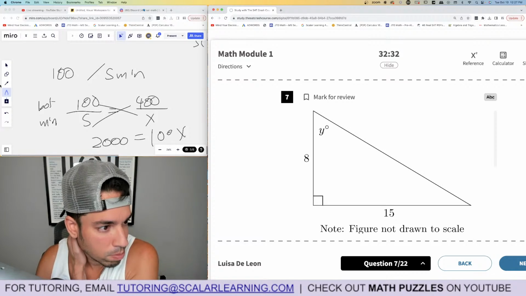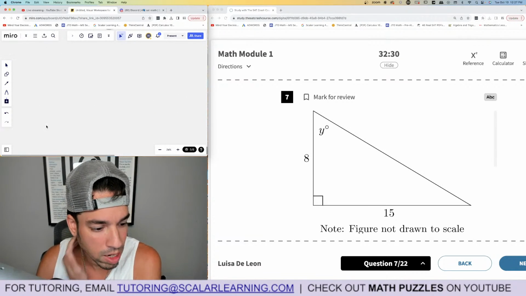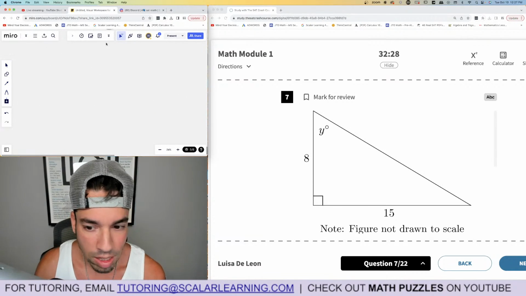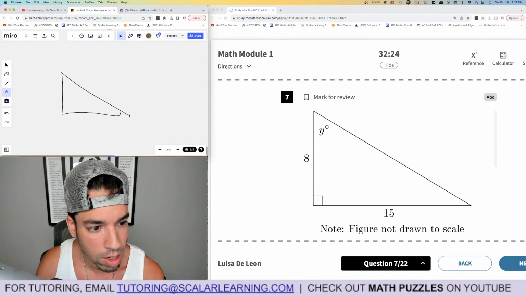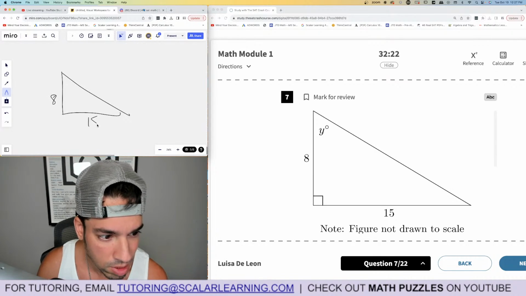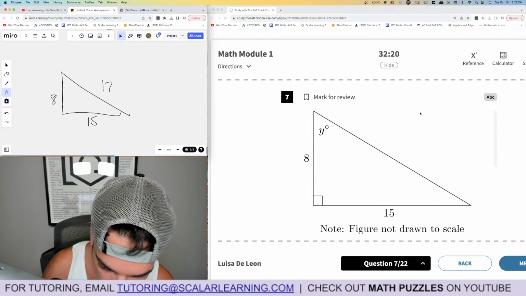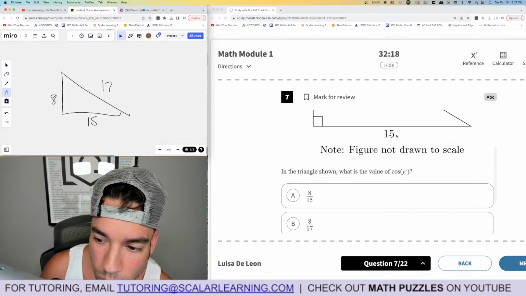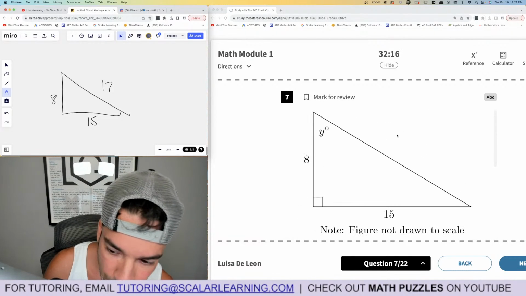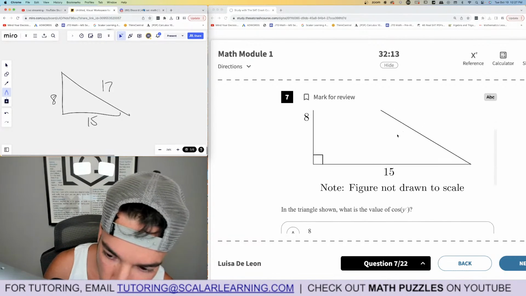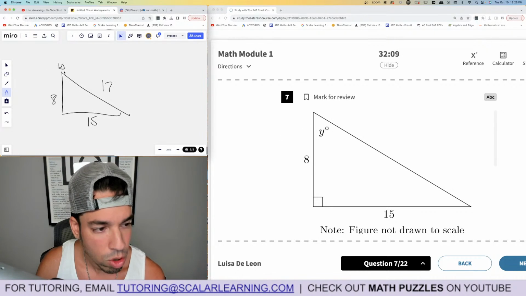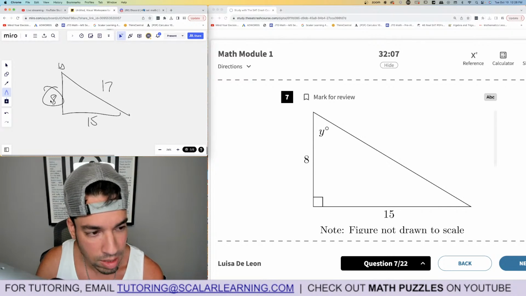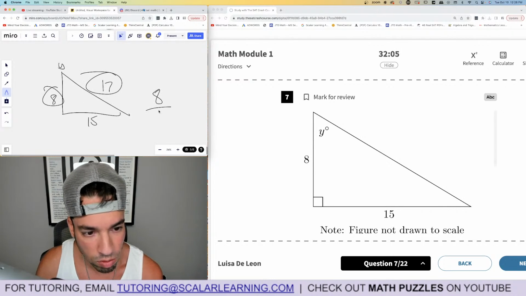Oh, by the way, this is a Pythagorean triple. I've mentioned Pythagorean triples in one of my videos. It's nice if you remember this, not essential if you don't, but it's just a nice little shortcut. I recognize the 8, 15, 17 Pythagorean triple. And in the triangle, what is cosine of y? So that is this here. So up here, this would be y, right? So cosine of y is adjacent, the side next to it, over the hypotenuse, 17. 8 over 17, boom, done.